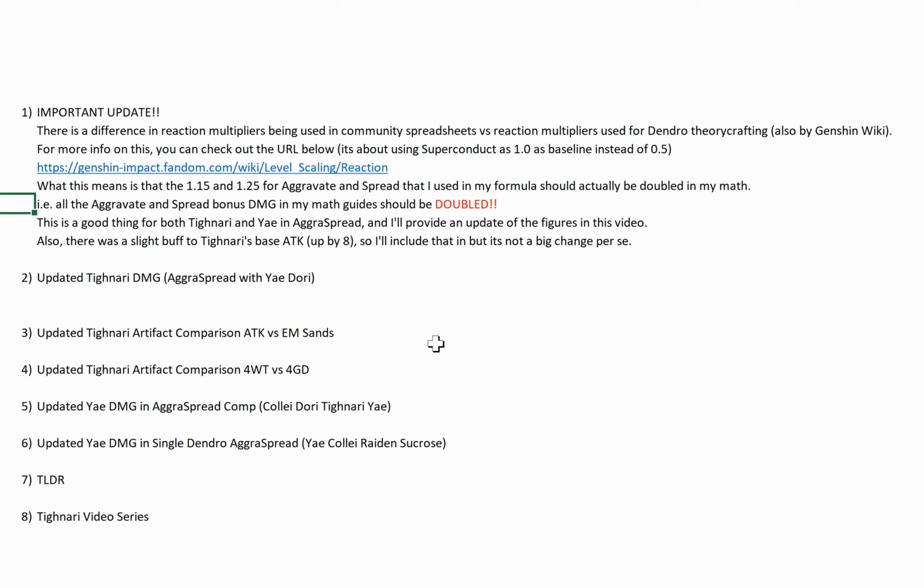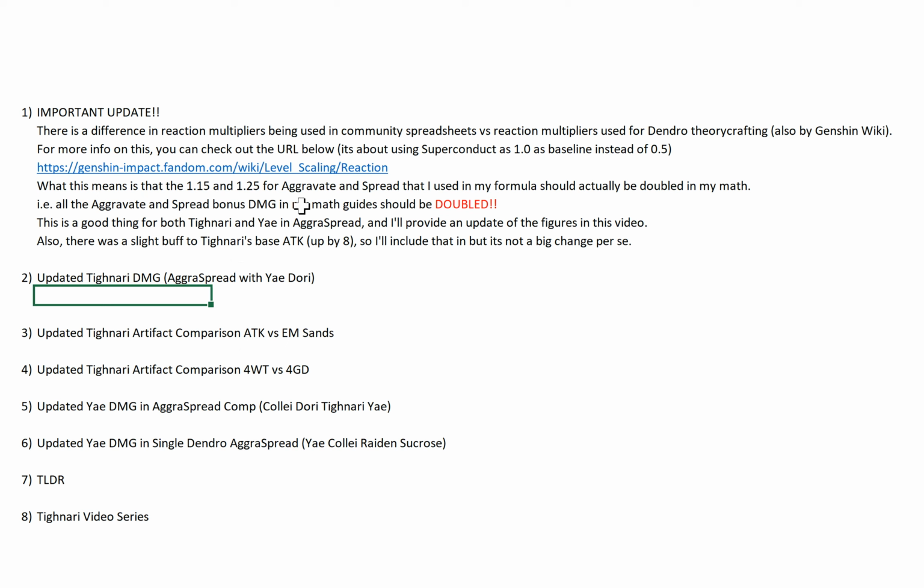If you're already happy with the figures before, then you'll be even happier. If you're on the fence on the figures before, then maybe this may change your mind. Okay, so it's a good thing for both Yae and Tighnari in AggraSpread. I provide the updates here. And also there's a slight buff to Tighnari's base attack that I missed. It's increased by about 8. It's not big, but I'll just include it in here, okay?